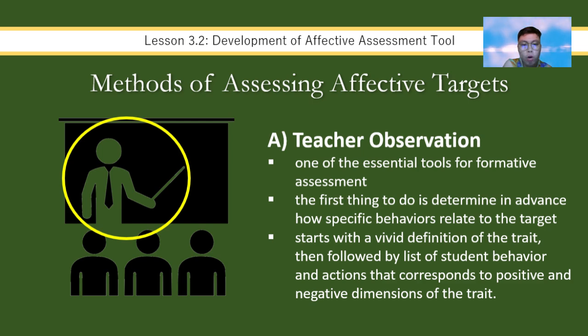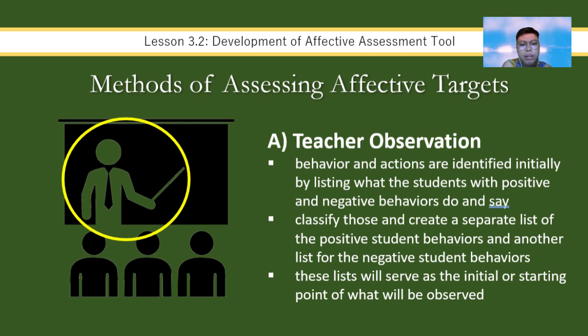So the first method is teacher observation. Now remember that teacher observation is a cornerstone of formative assessment. To do this right, you must determine in advance how specific behaviors relate to your target. You start with a clear definition of the trait, then list the students' actions that represent both the positive and negative sides of the trait. Now, how are we going to identify our behavior? When creating our tool, list what students with positive and negative behaviors actually do and say.